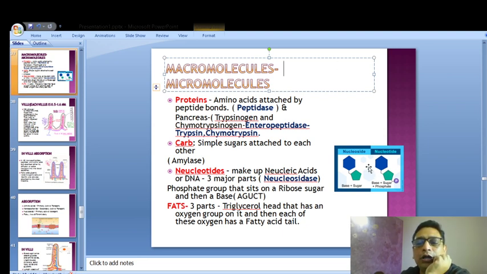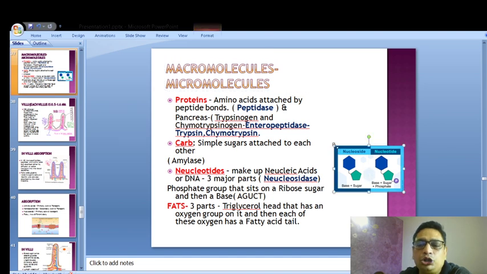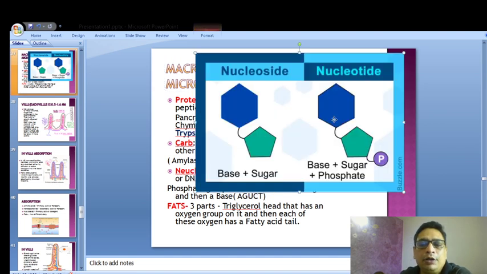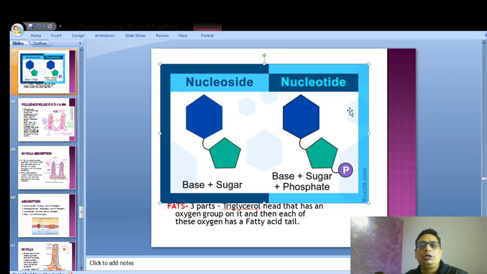They are broken down into nucleosides. Now I'll show this picture to you one more time. This is a blown up picture. Now you see this is a nucleotide that forms with a phosphate group attached with a ribose sugar and a base.